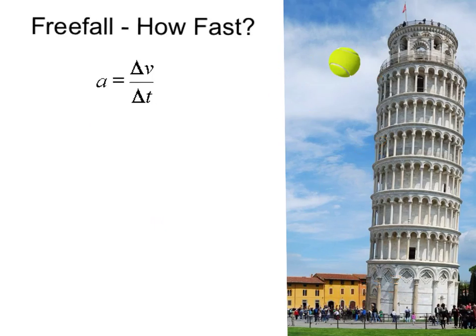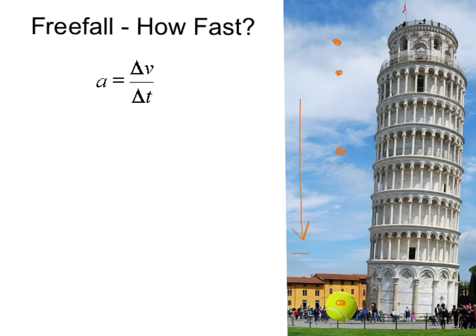Freefall, how fast? Let's drop the tennis ball again and observe its motion. Ready, go. So from the last video, we charted its position. So let's say it starts here, the next time interval was here, next time interval it's here, and then that third time interval is right here. Well, Galileo went to measure what the speed of the ball was at each time interval. He saw the speed increased as it fell, but in the negative direction, in the downward direction. So we'll call this way downward our negative direction.